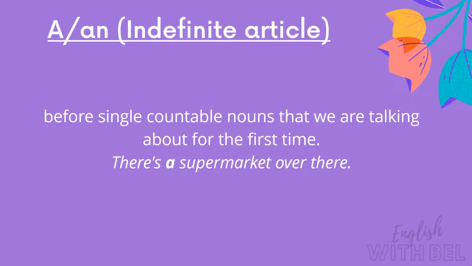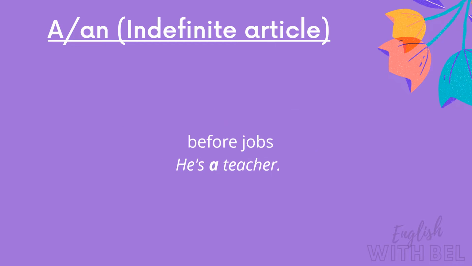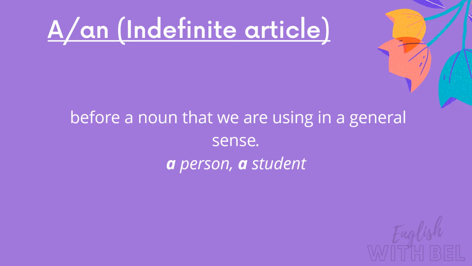Let's have a look at some uses of the indefinite article. We use it before single countable nouns that we are talking about for the first time. For instance, there is a supermarket over there. Before jobs, for example, he is a teacher. Before a noun that we are using in a general sense. For example, a person, a student.